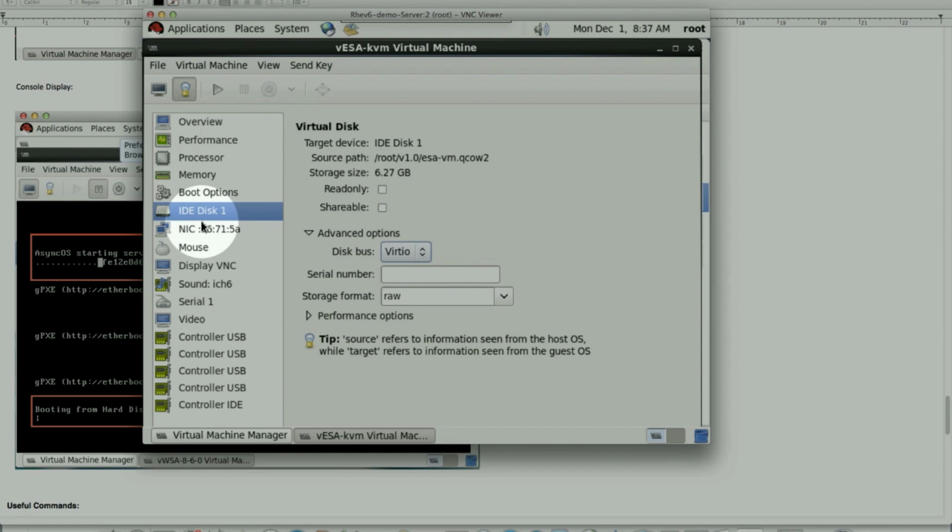So again, in a way it is a good thing it happened. Once you first boot, just like we saw, it was saying no boot disk. Go back to the edit option. You may have to power off the machine.